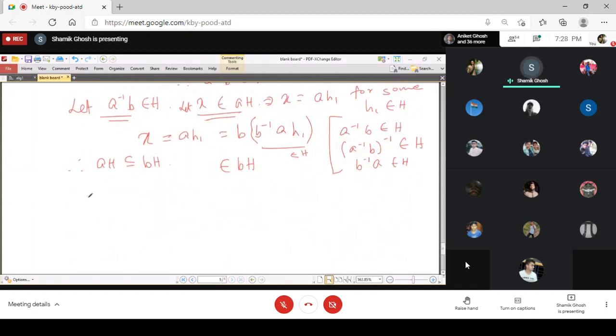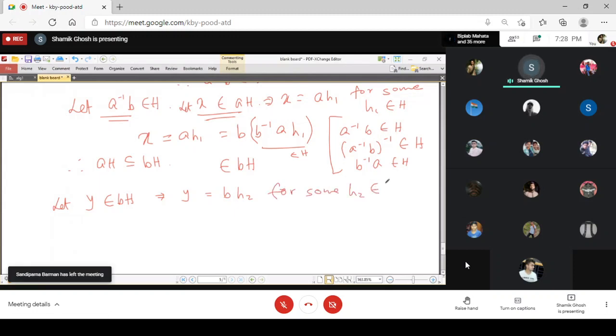So we again start from here, that let y belongs to bH. So this will imply that y equals b times something, suppose h2, for some h2 belongs to H. And now we want to express bh2 in terms of a times something.